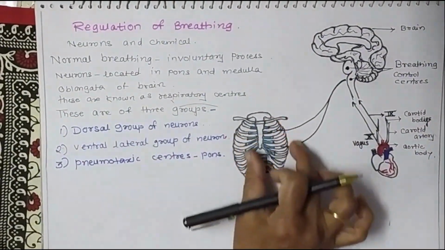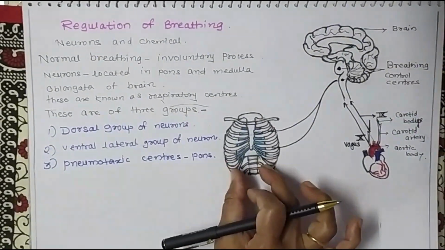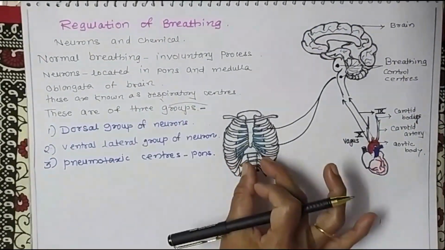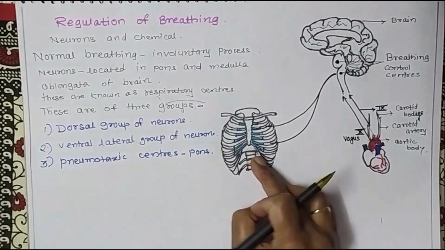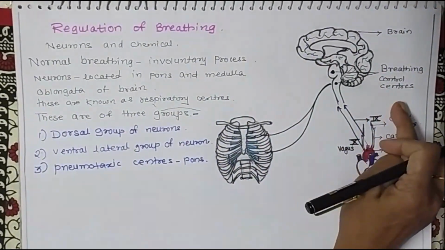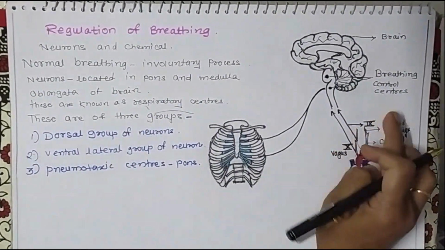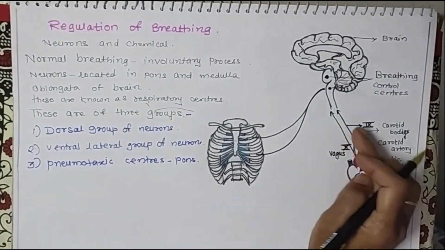This part, that is the thoracic cage, shows breathing movements. These breathing movements are controlled by breathing control centers. It also involves different stretch receptors.